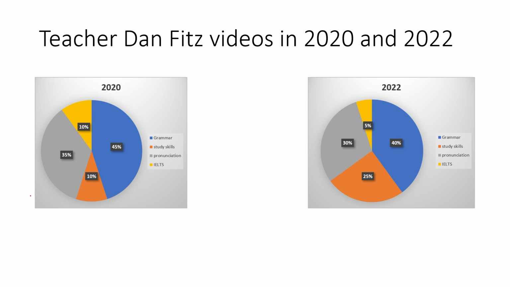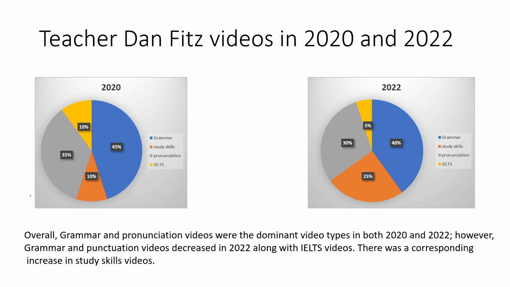So, let's look at what an overview looks like. Overall, grammar and punctuation videos were the dominant video types in both 2020 and 2022. However, grammar and punctuation videos decreased in 2022 along with IELTS videos. There was a corresponding increase in study skills videos. Okay, so I'm looking at these numbers and seeing what the trends are, but I'm not going to give specific numbers yet. That's for later.